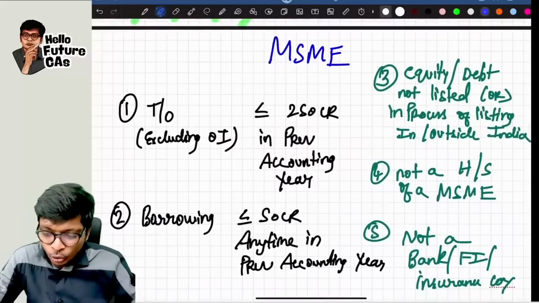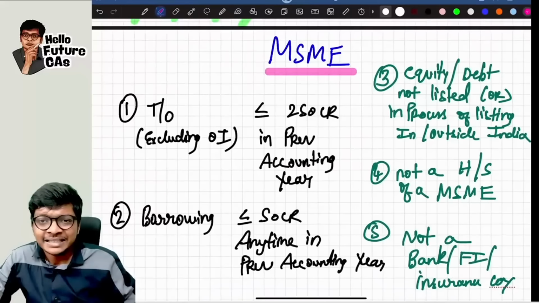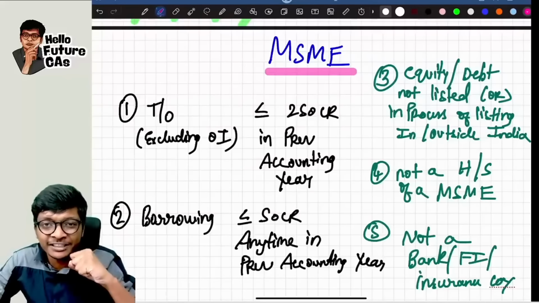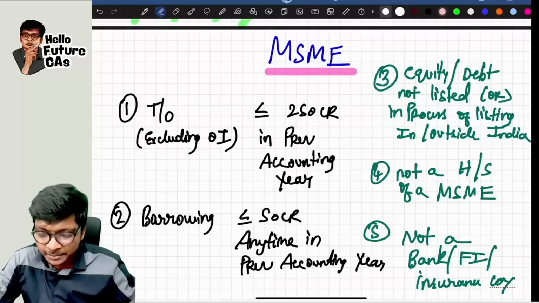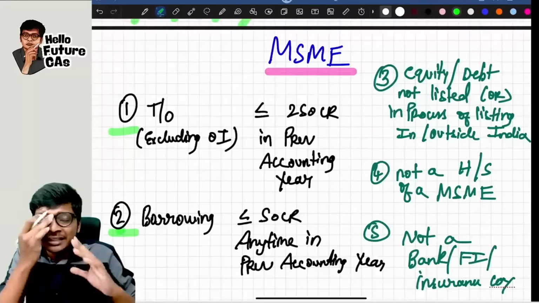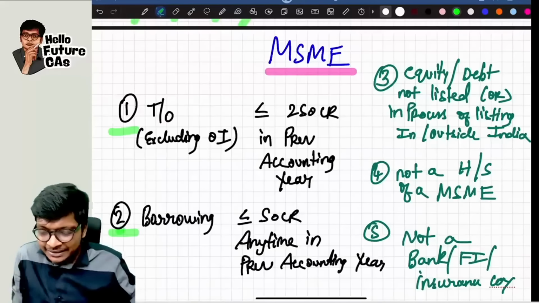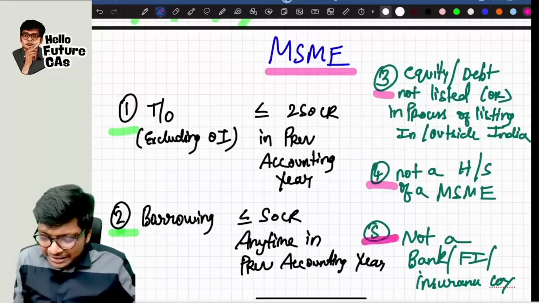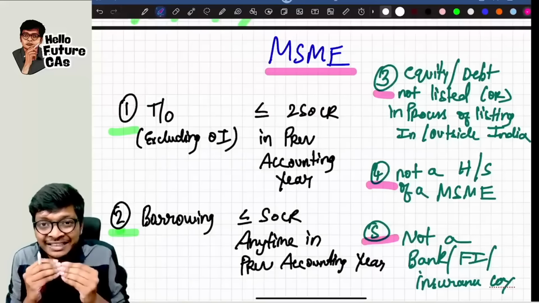So now I need to know what this MSME is. What is this MSME, guys? Very simple. They have given 5 points. How many points, guys? 5 points. If you satisfy any of these points, then you will fall under an MSME. The first 2 points relate to limits. In the Companies Act and other laws, we have so many limits. Here, just 2 limits. The remaining 3 points are theoretical points, important but not limits. First, let me finish the limits points, which are important if they're going to ask in the exam.